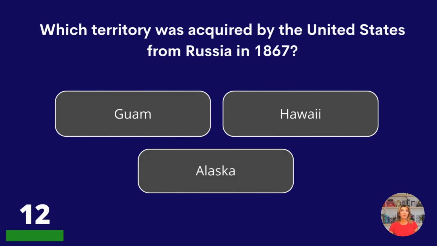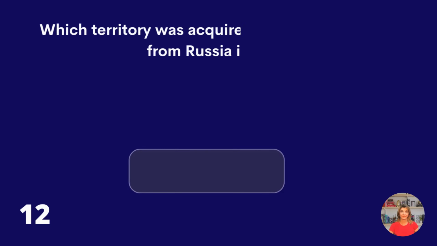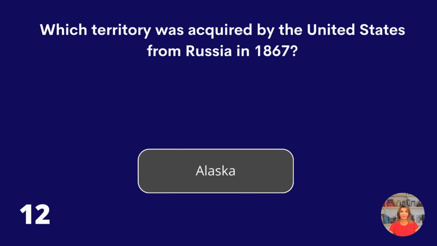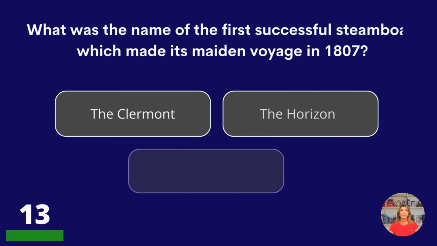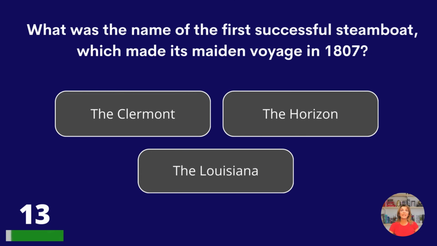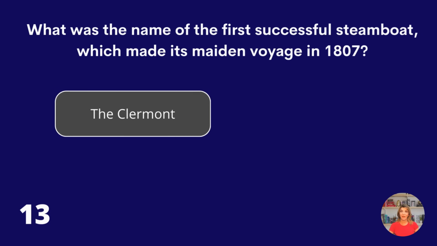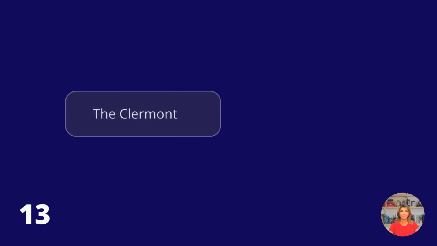Which territory was acquired by the United States from Russia in 1867? Guam, Hawaii, or Alaska? Alaska. What was the name of the first successful steamboat which made its maiden voyage in 1807? The Clermont, the Horizon, or the Louisiana? The Clermont.